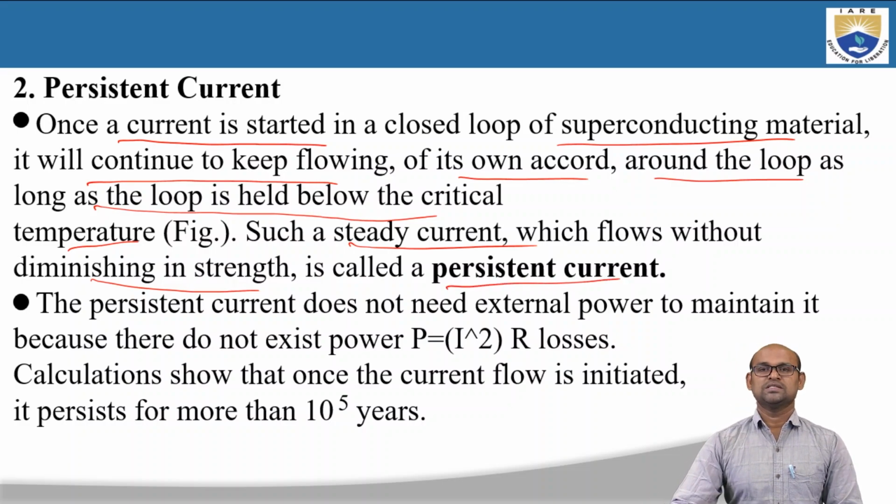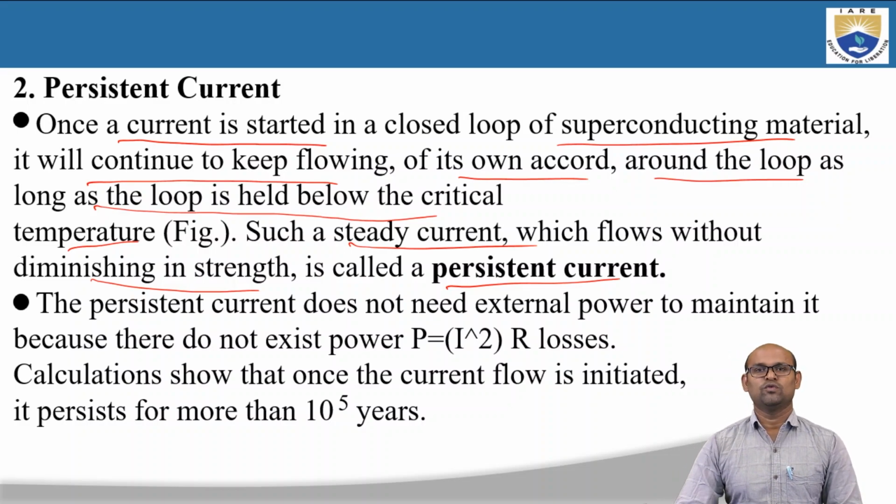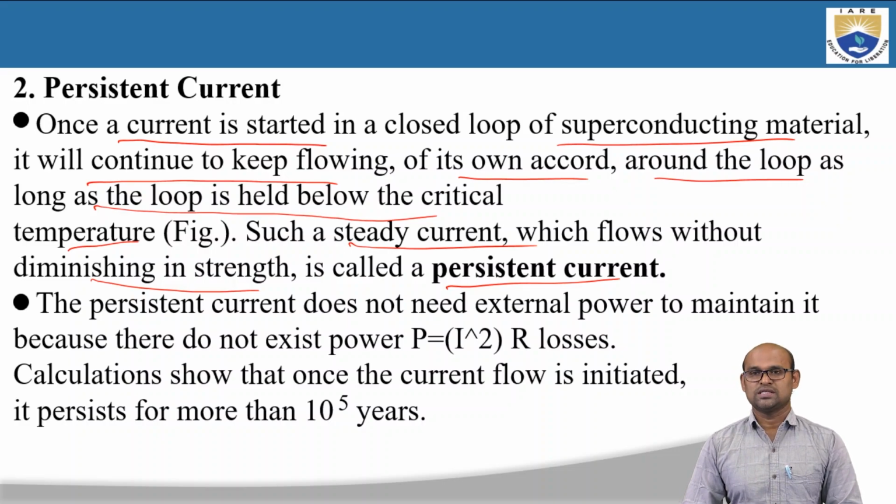So persistent current is a current that is introduced in the ring which is in the superconducting state. As long as the temperature is maintained at T less than Tc, this current will flow forever without losing strength, and such a steady current is called persistent current. The persistent current does not need external power to maintain it because there is no resistance. The resistance is zero, and hence there are no power losses.